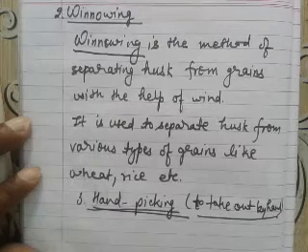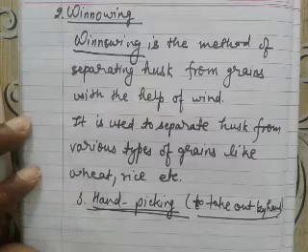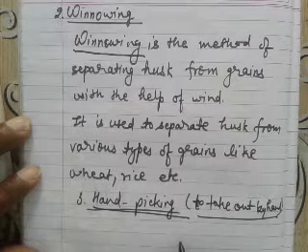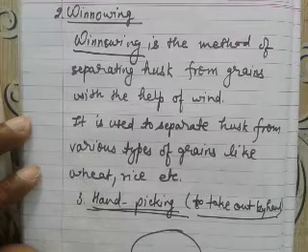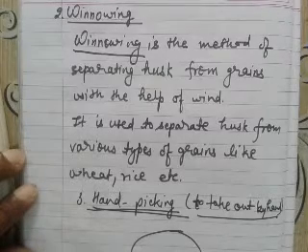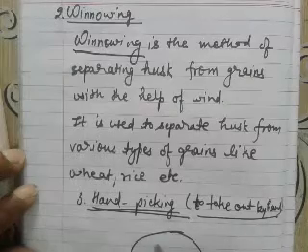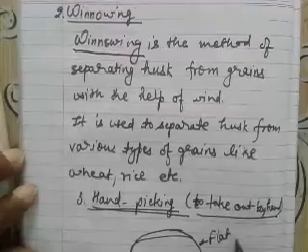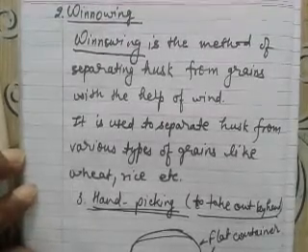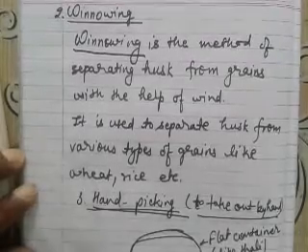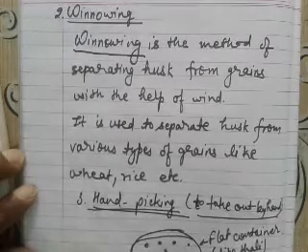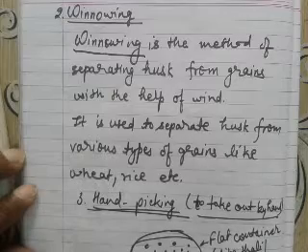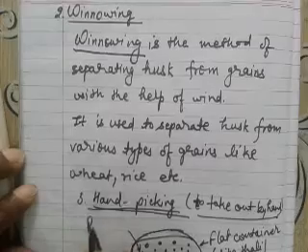For example, suppose a lady has pulses in a flat container, which is commonly called a thali, and along with the pulses some small pieces of stones are also present.